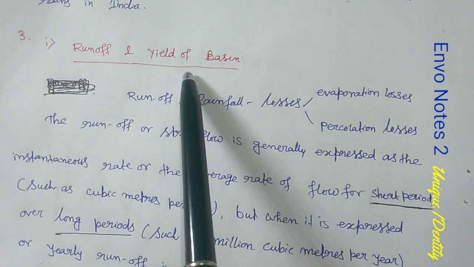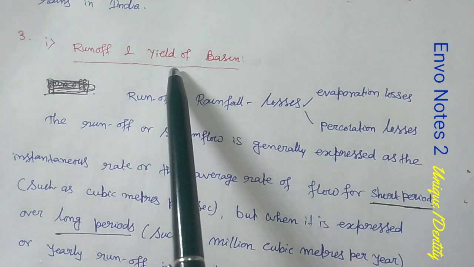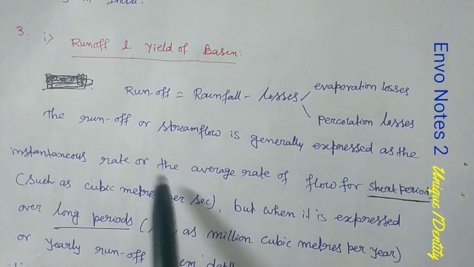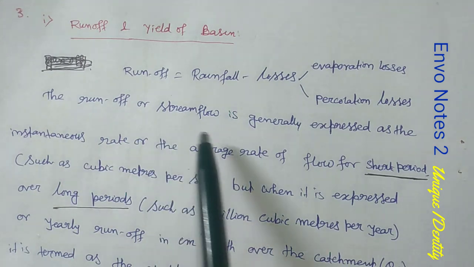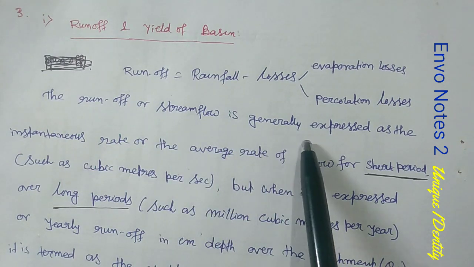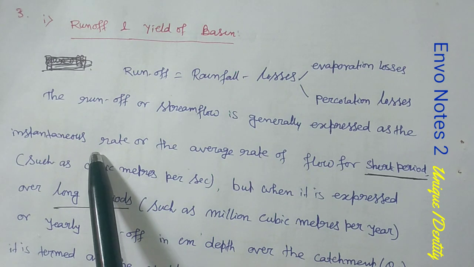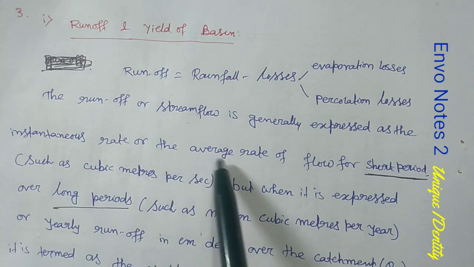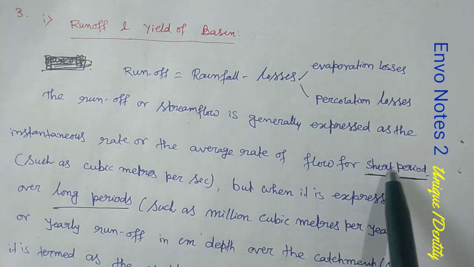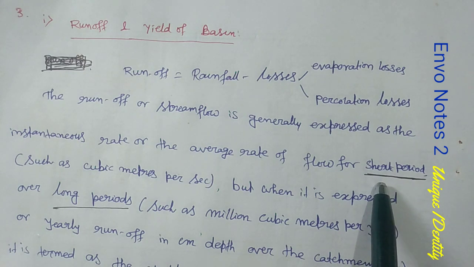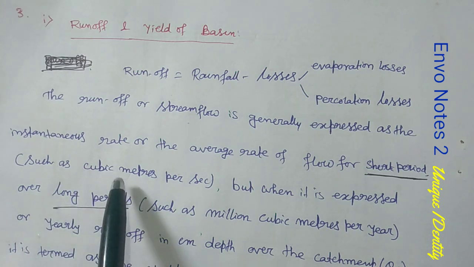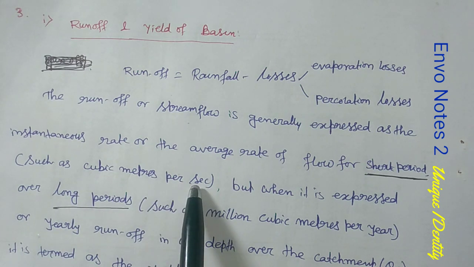Now, the difference between runoff and yield of basin, here I will discuss. The runoff or the stream flow is generally expressed as the instantaneous rate or the average rate of flow for a short period. Mind it that for a short period I am mentioning it, such as cubic meter per second.